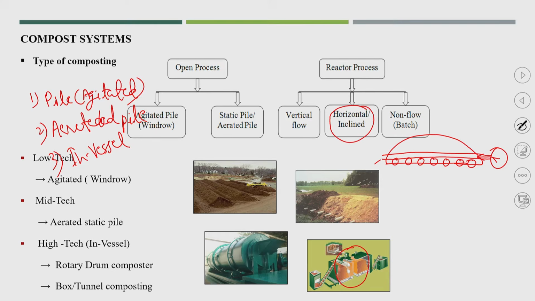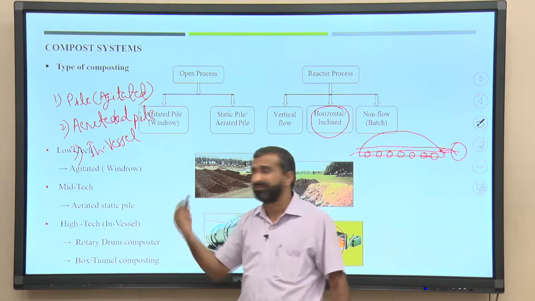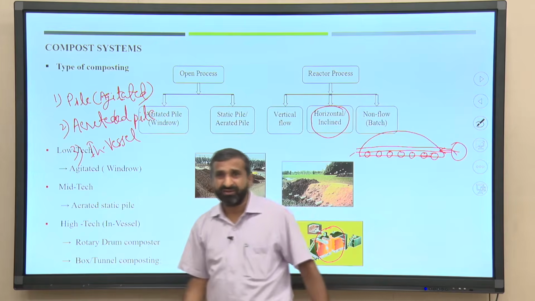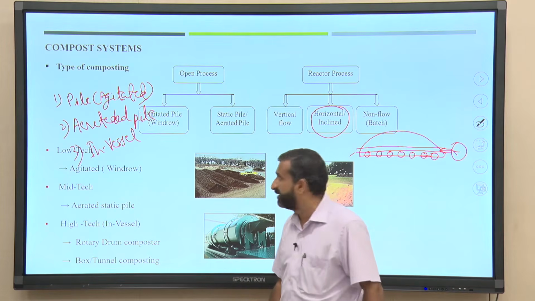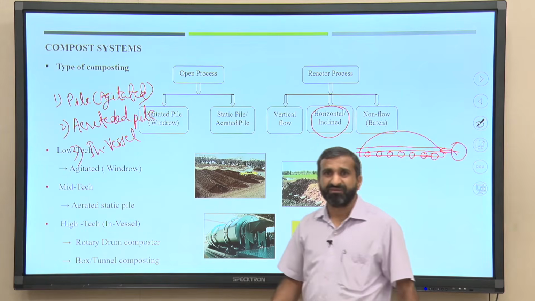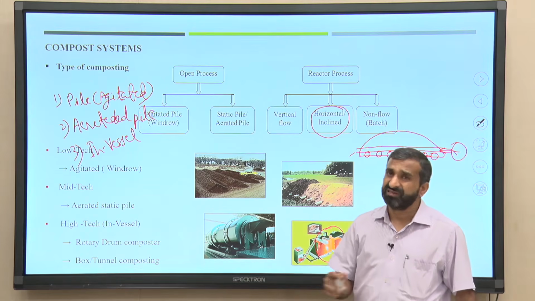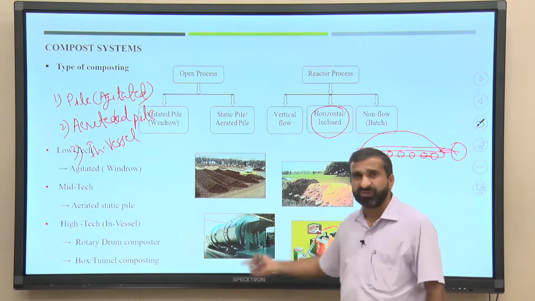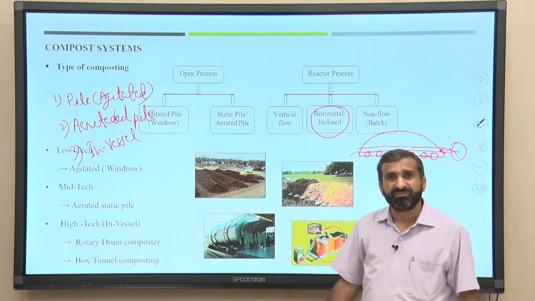Now, in the first technology, the agitated pile, aeration could be manual or mechanical, but turning is important, whether done manually or mechanically. In the aerated pile we can put some perforated pipe inside the mass or pile, and we can aerate that particular mass. And in vessel there will be reactors, and the reactor is designed in such a way that aeration is possible, whether you go for rotary drum composting or any box or tunnel kind of composting process.